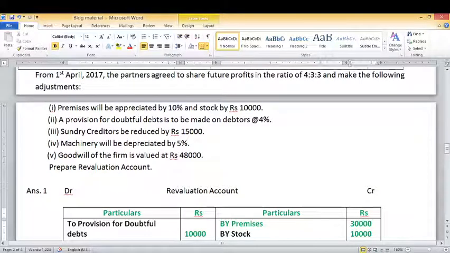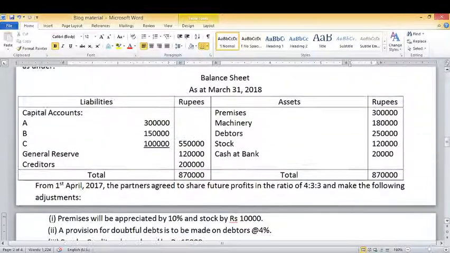Now look at our next adjustment. Machinery will be depreciated by 5%. So here the value of asset is decreasing. It is a case of loss, and loss will be recorded on the debit side of the revaluation account. So first we will look at the value of machinery.